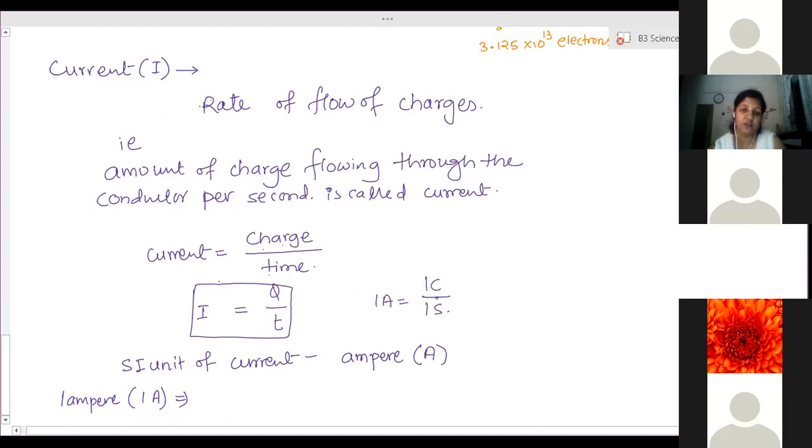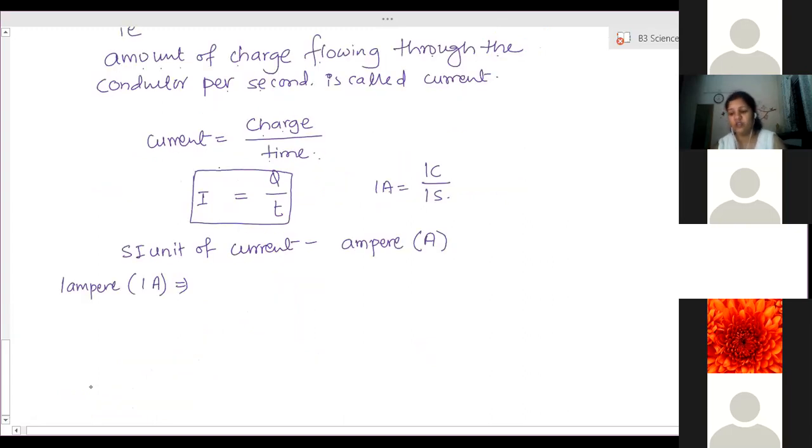In a proper sentence: when 1 coulomb of charge is flowing through the conductor in 1 second, then the current flowing is said to be 1 ampere. Understood?